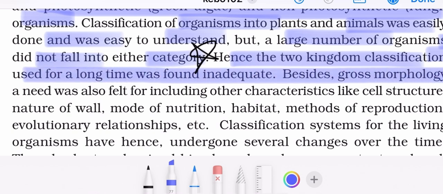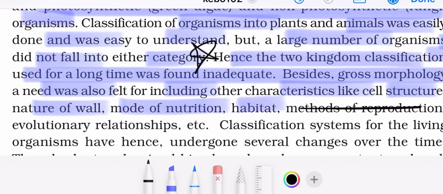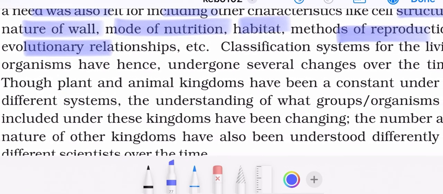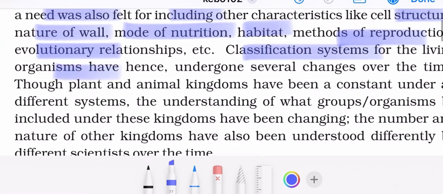Besides gross morphology, a need was also felt for including other characteristics like cell structure, nature of wall, mode of nutrition, habitat, method of reproduction, and evolutionary relationships, etc.